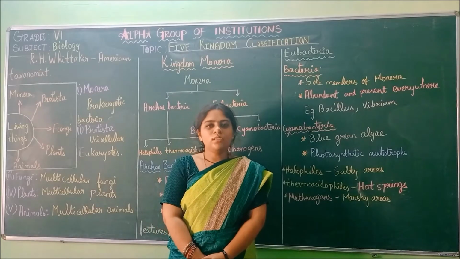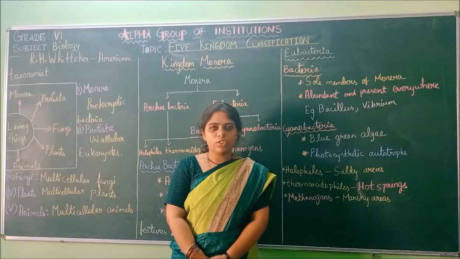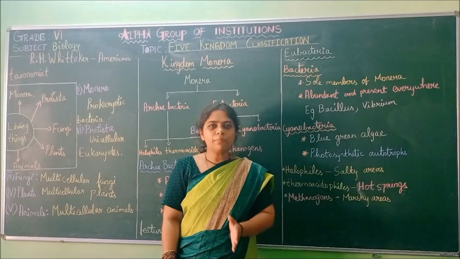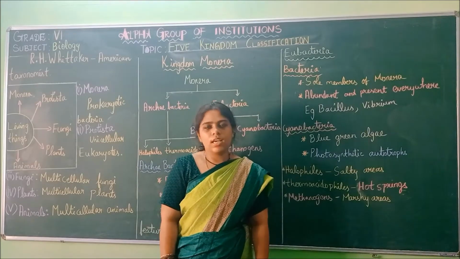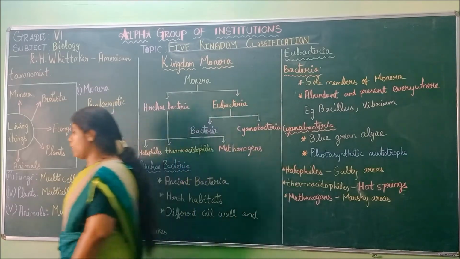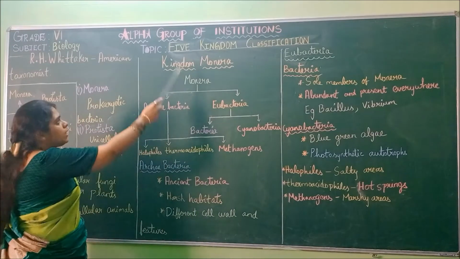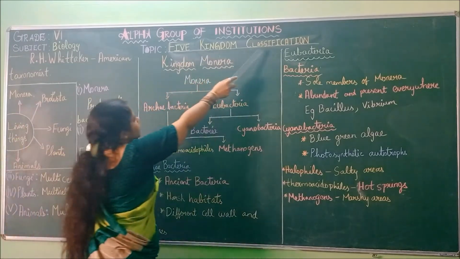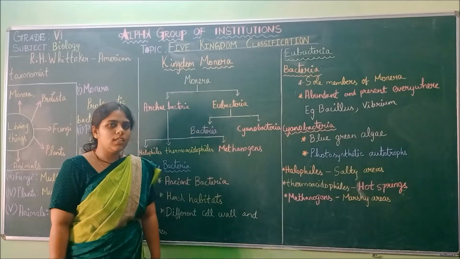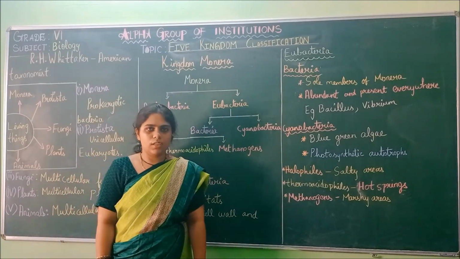Hello children, today I am going to take biology for the standard of 6. This is your second part of the bridge course. Let us move into the topic. Today you will be learning about the 5 kingdom classification. What is it? 5 kingdom classification.